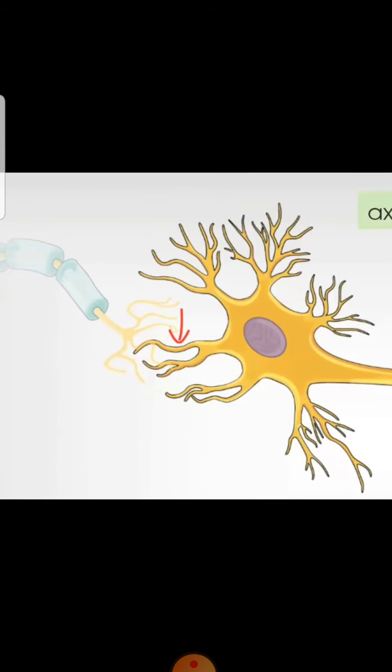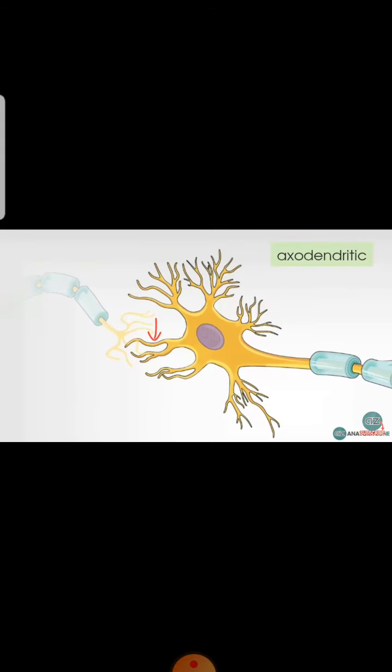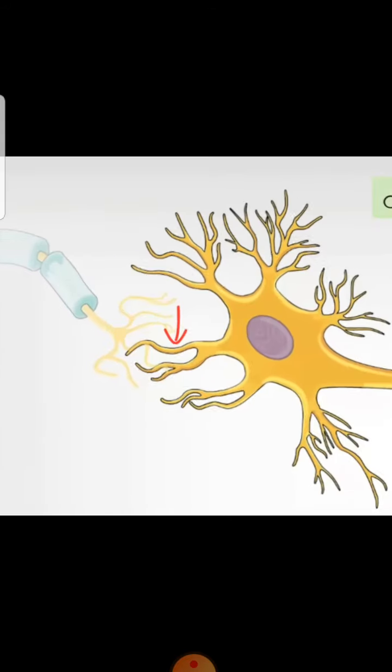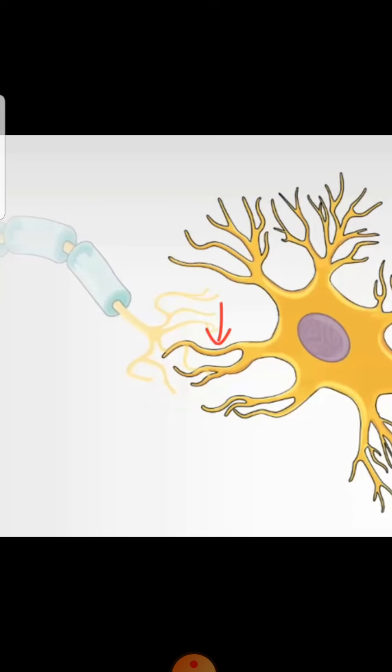Okay, so here you can see that this is another synapse, which is between the axon branches of one cell interacting with the dendrites of another, and this type of interaction is called axodendritic junction. So this is an axodendritic junction. Here you can see a junction formed between the dendrites of one neuron and the axon terminal branches of another neuron.